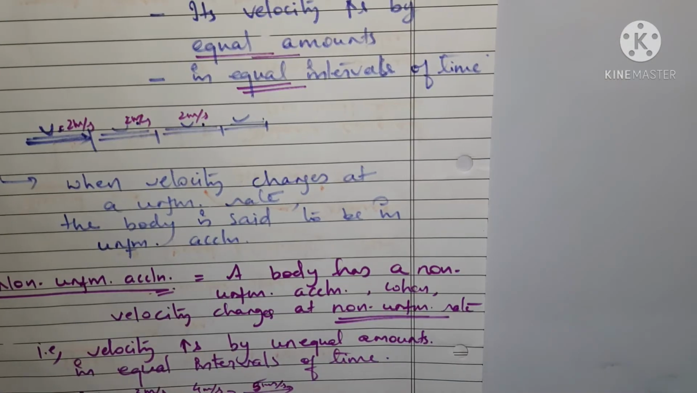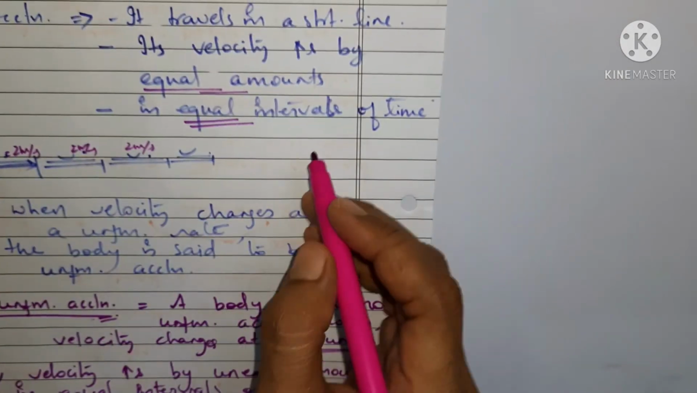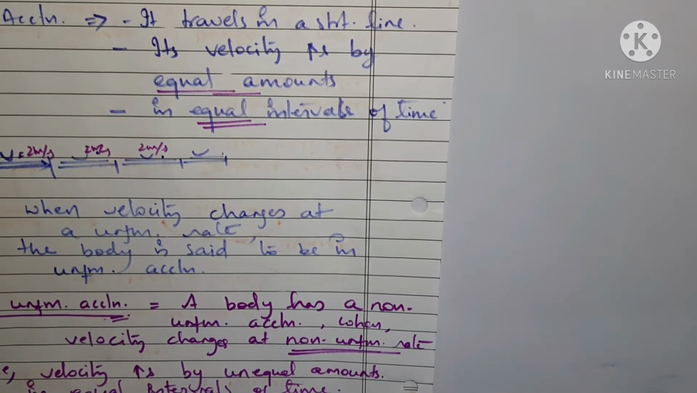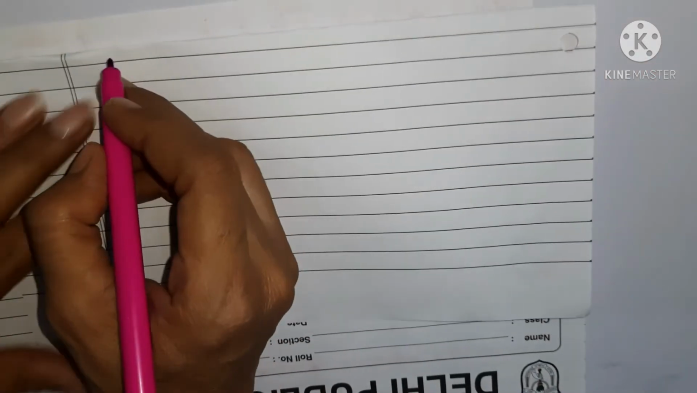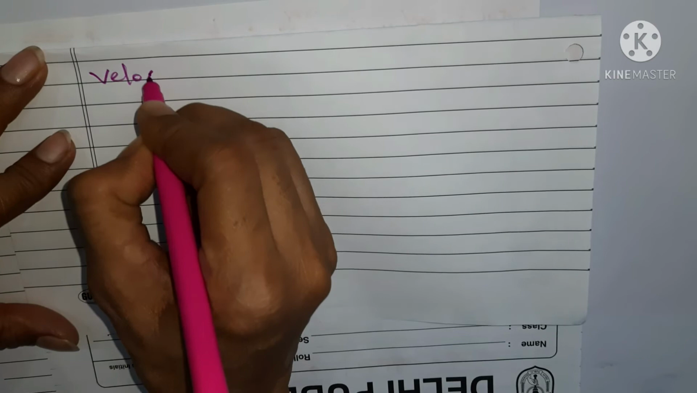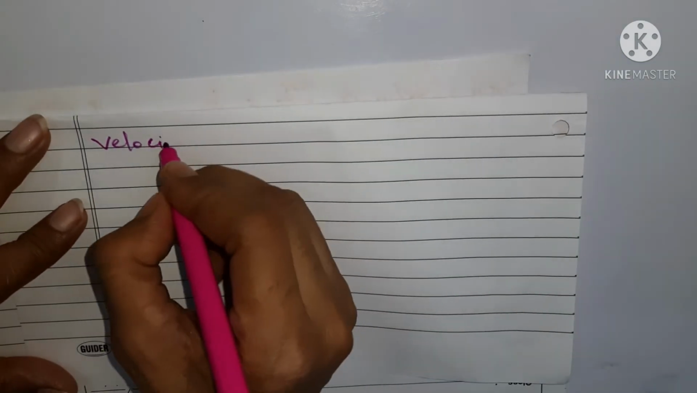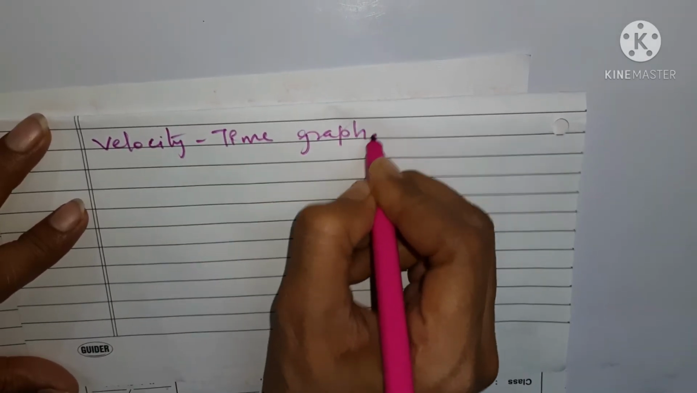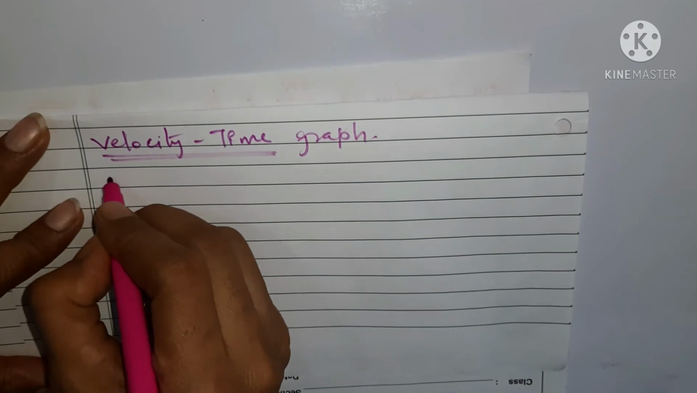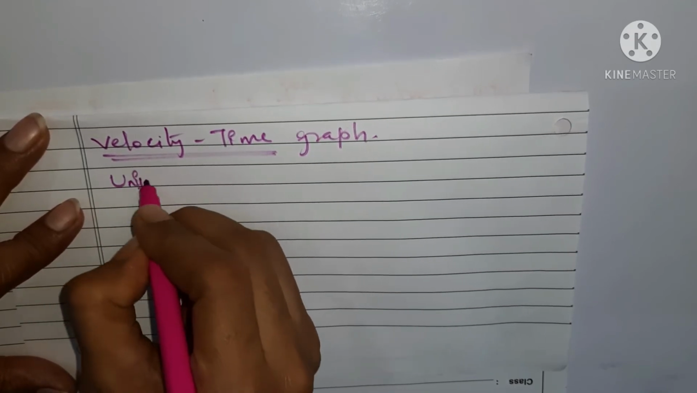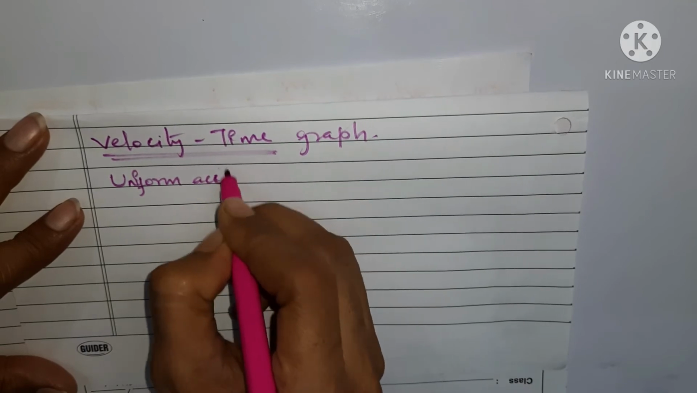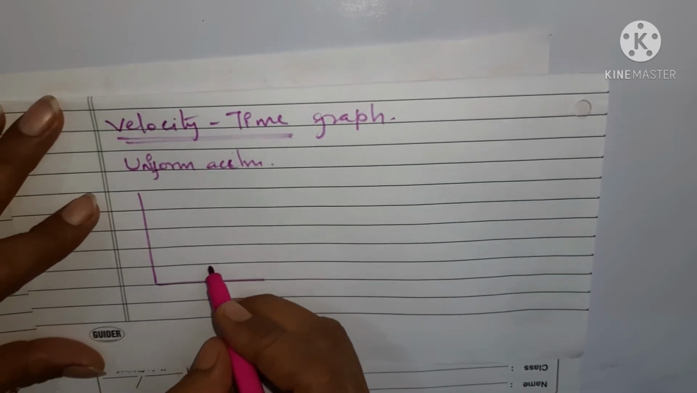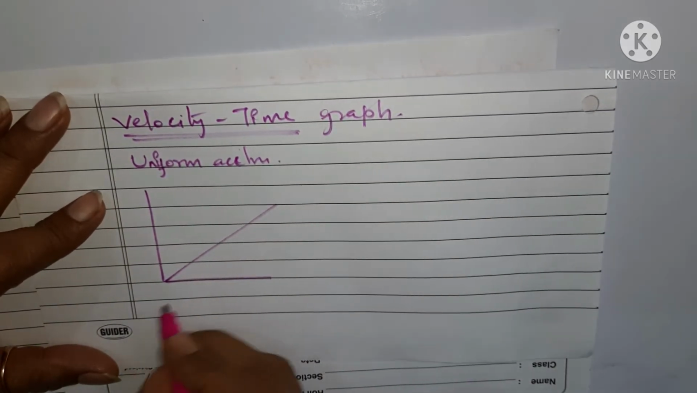Okay. And now when we talk about the velocity time graph, then for uniform acceleration, what do we get? We get a straight line graph. Okay, this is time along the horizontal line.